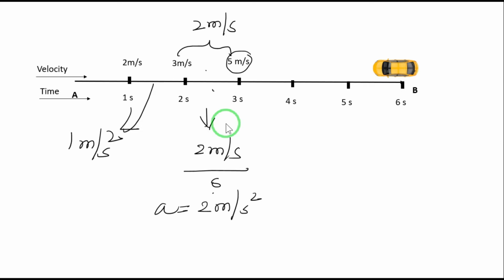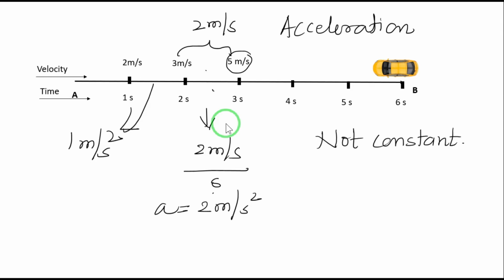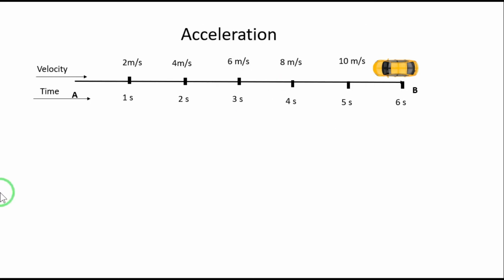In this example there is acceleration, but the acceleration throughout is not constant, right? So the second point is, if the velocity changes by different amounts, then the acceleration is there but it is not a constant acceleration.